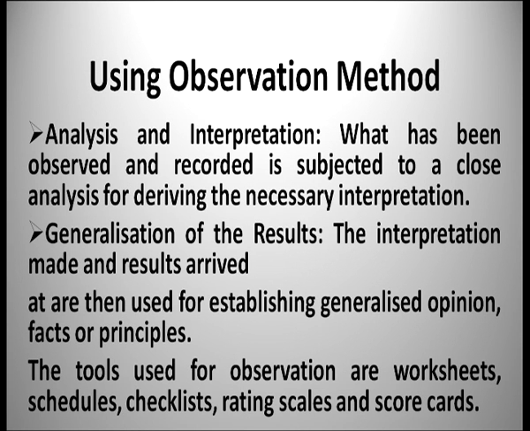Now analyzing and interpretation is very important for any activity or any observation. What has been observed and recorded is subjected to a close analysis for deriving the necessary interpretation. If the child has not closely observed, then the analysis and interpretation process is very difficult.